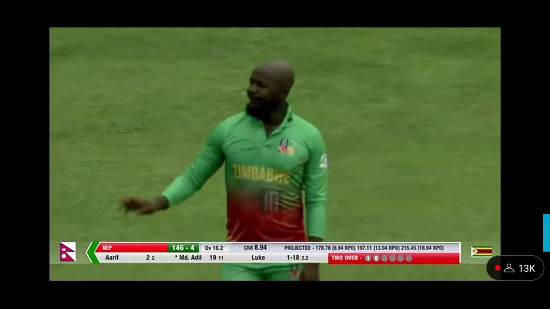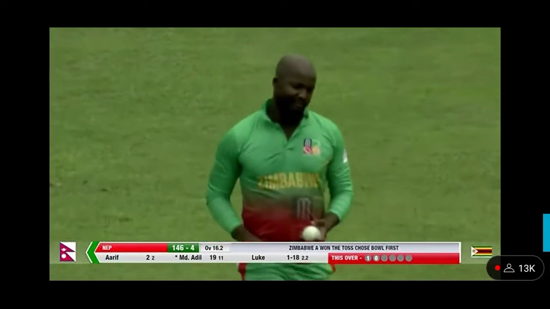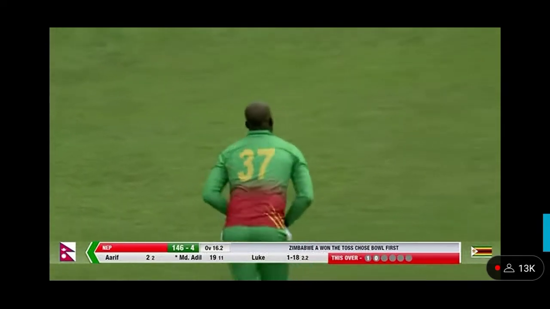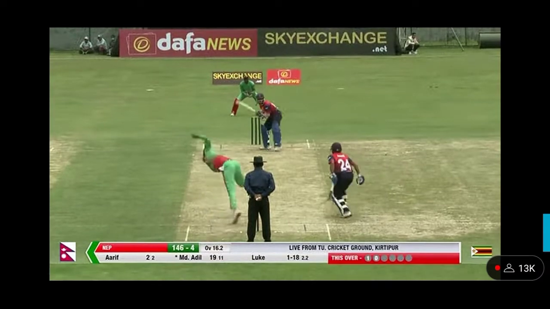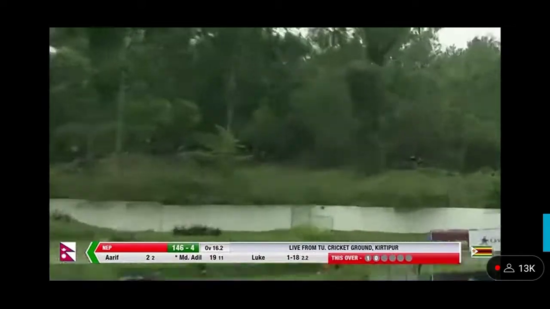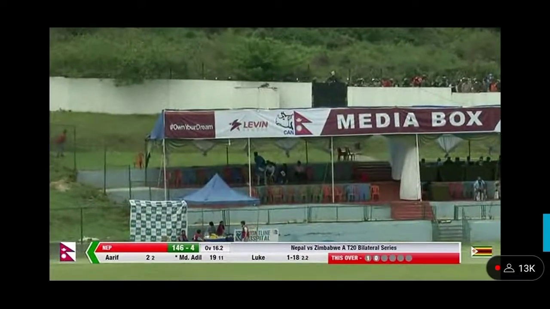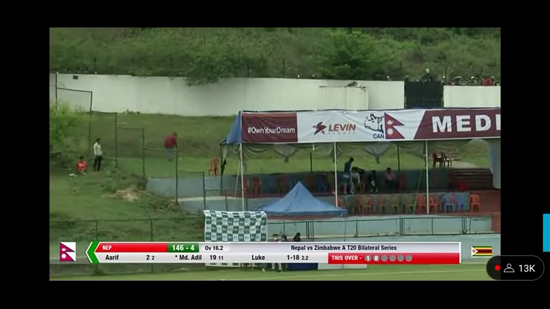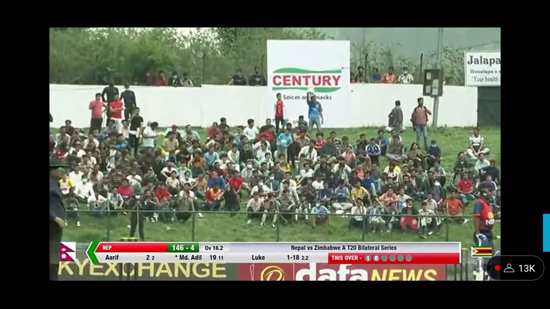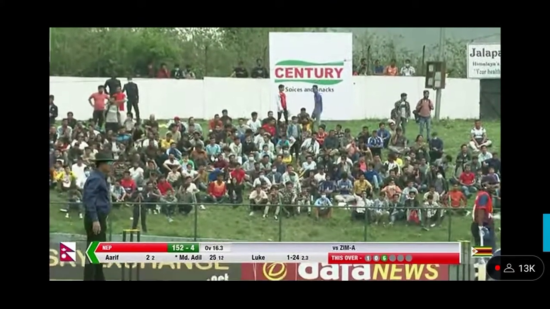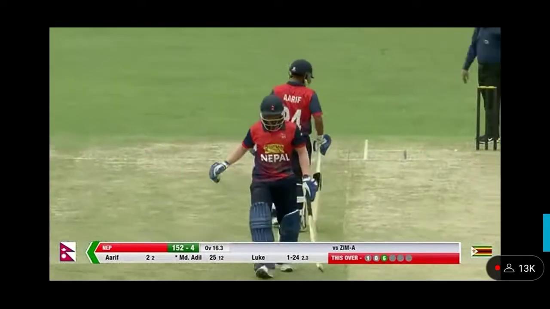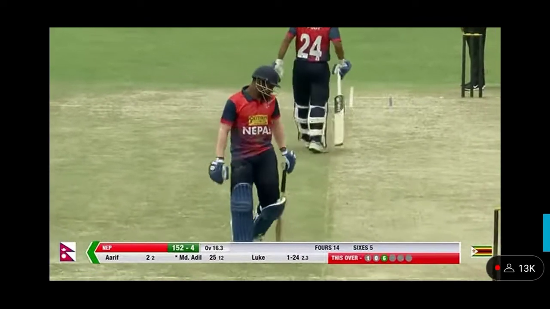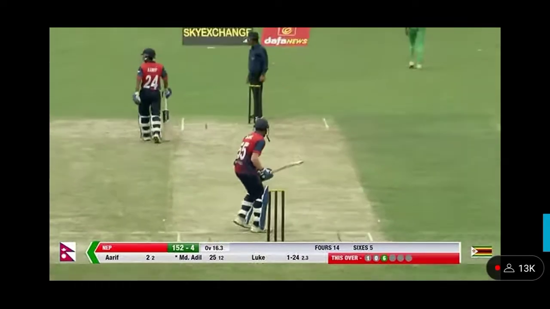He'll be looking to make a case to get himself back into the team for that crucial qualifier in July. Yes, exactly. It's a good time to show your skills, that you have got the ability to make yourself in the side. Oh, that's picked up, and how big is that? More than big enough, says Muhammad Adil Alam, all the way for 6. That's a mighty hit to the larger side of the ground, and it's gone up to the second or the biggest 6 of the series so far. Yes, exactly. That's a long one. It's gone many a mile, and what a beautiful hit here, just middling it, muscled it in fact.